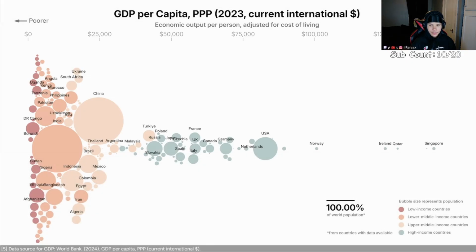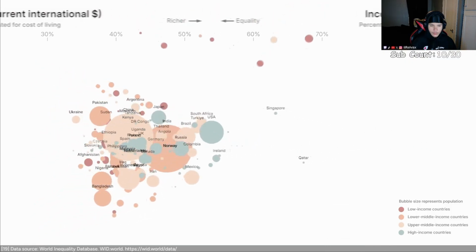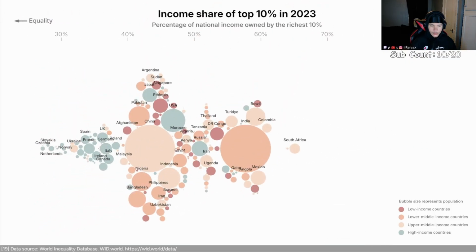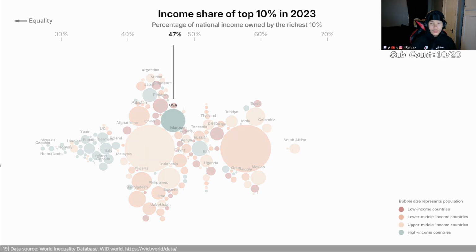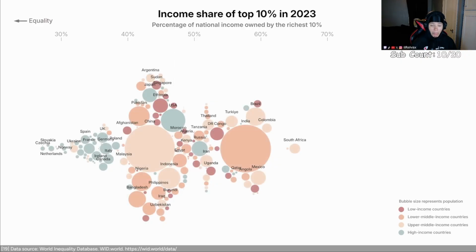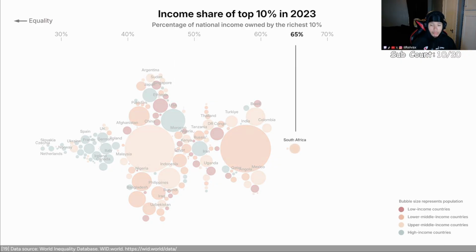Those are country averages. But inside each of these bubbles, there are both rich people and poor people. We need to look at the inequality within countries. The bubbles now show how much income the top 10% earn in each country. In the US, the top 10% get 47% of the income. The country with the highest income inequality is South Africa, where the top 10% get 65% of the income.